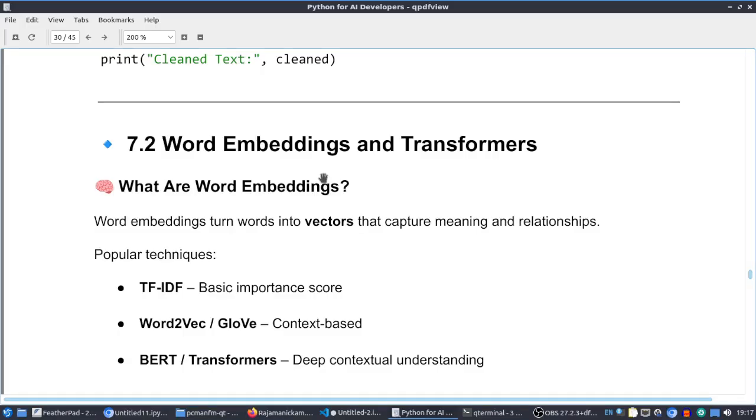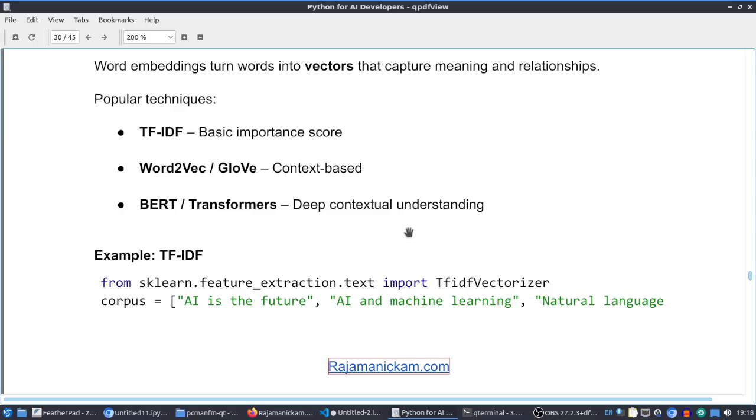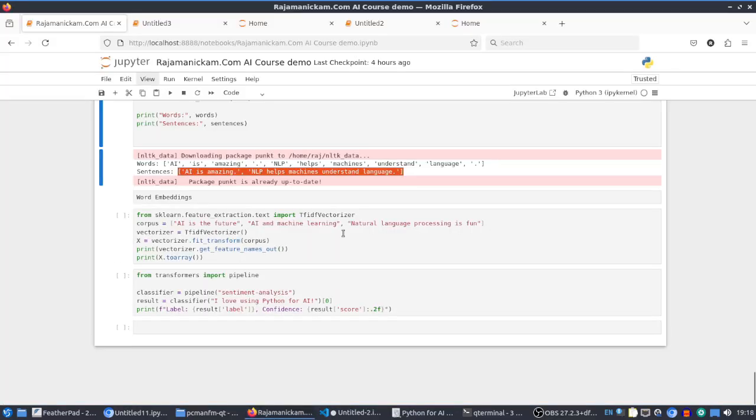And word embeddings is an important concept. Embeddings are like vectors. We can turn any words into vectors, and they will keep some meanings and relationships, that is, semantics, which will be useful. For that a lot of techniques are there. TF-IDF is a common one. Let us see one simple example; TF-IDF is term frequency.